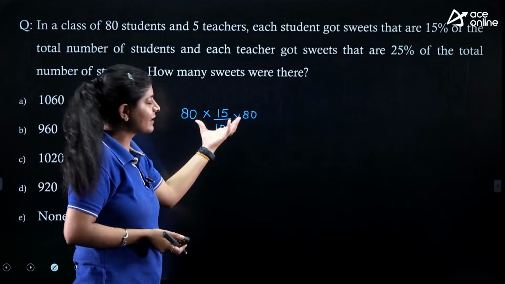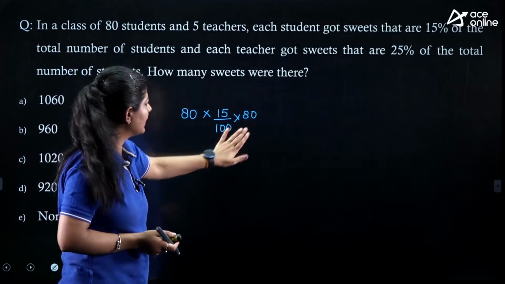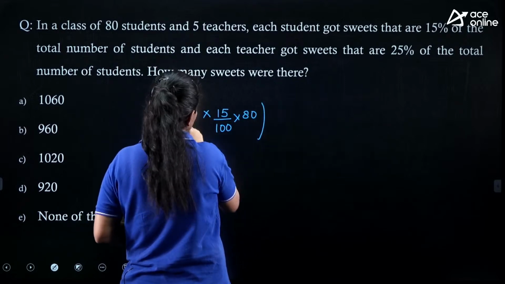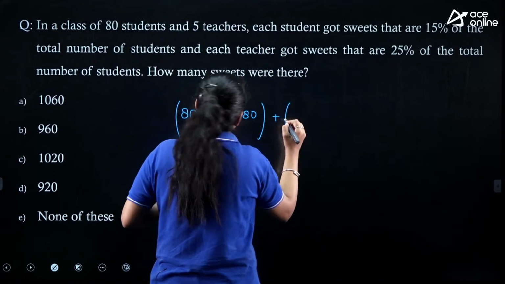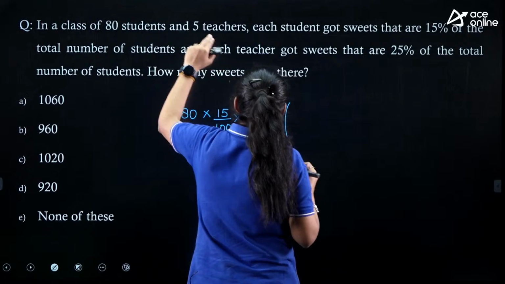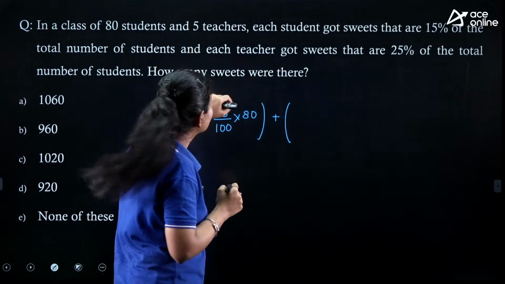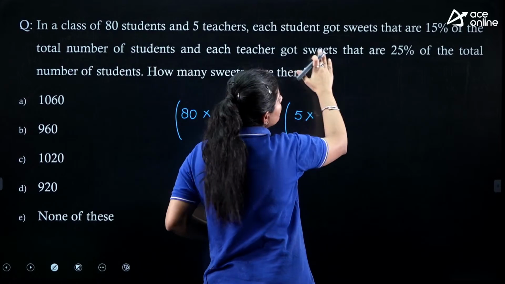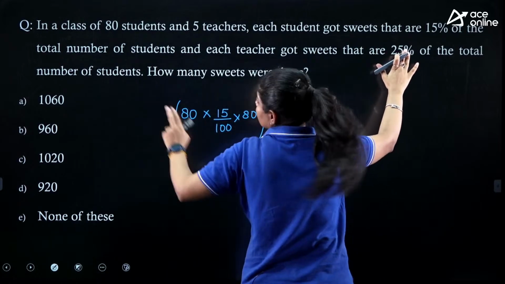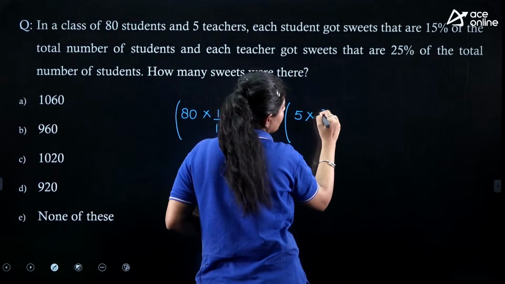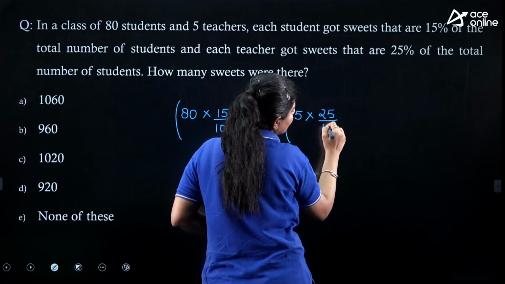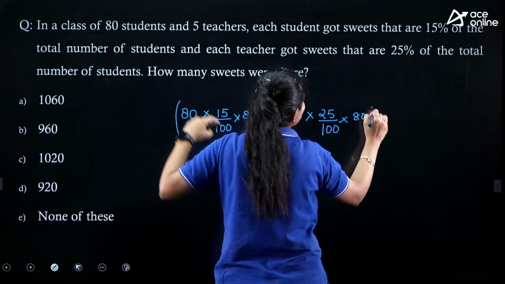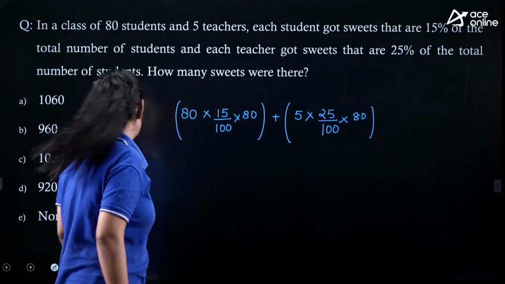We are just trying to calculate the sweets divided among the students, but we have teachers also. How many teachers are we having? 5 teachers. For the 5 teachers, the question says each teacher got sweets that are 25% of the total number of students. 25% of the total number of students. How many students are we having? 80. This is the only thing that we need to solve over here.